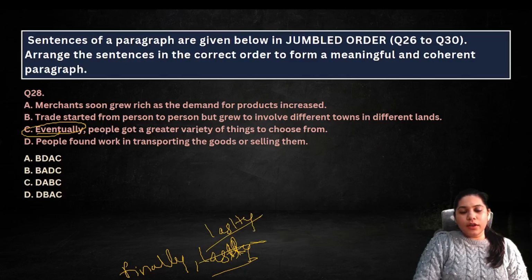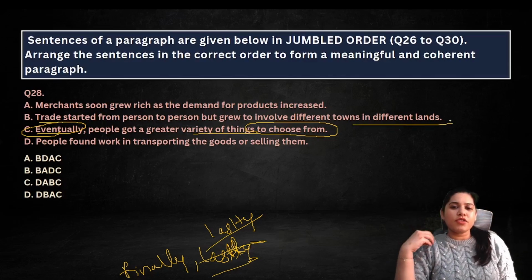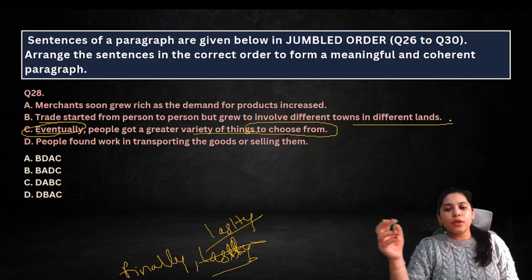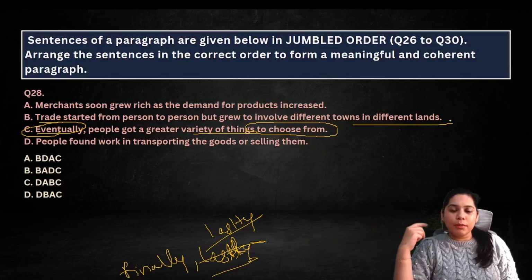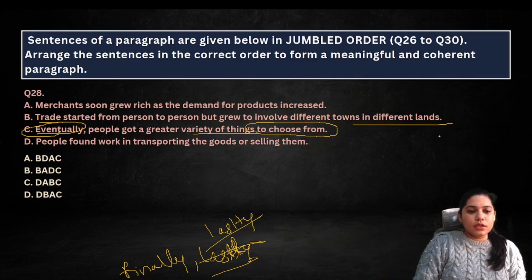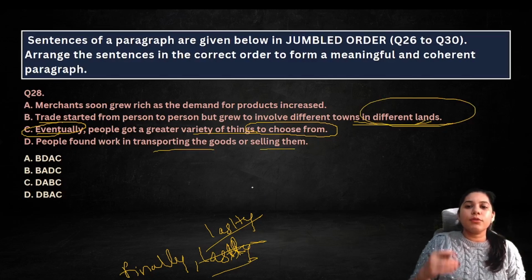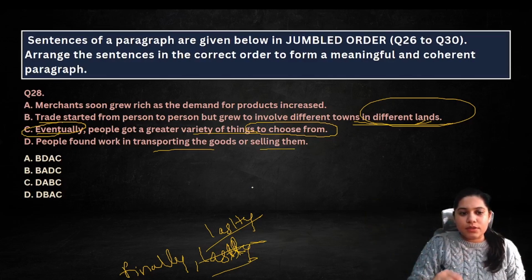Eventually people got a greater variety of things to choose from. Trade means business started from person to person but grew to involve different towns. So first I had a small shop, I was just selling things to 10 people around me, but then it involved different towns in different lands, I expanded my shop, अब मेरे 3 शॉप हो गए, एक दूसरे विलेज में, एक तीसरे विलेज में, like that. ठीक है, so people found work in transportation and selling. एक नया बिजनेस आ गया.